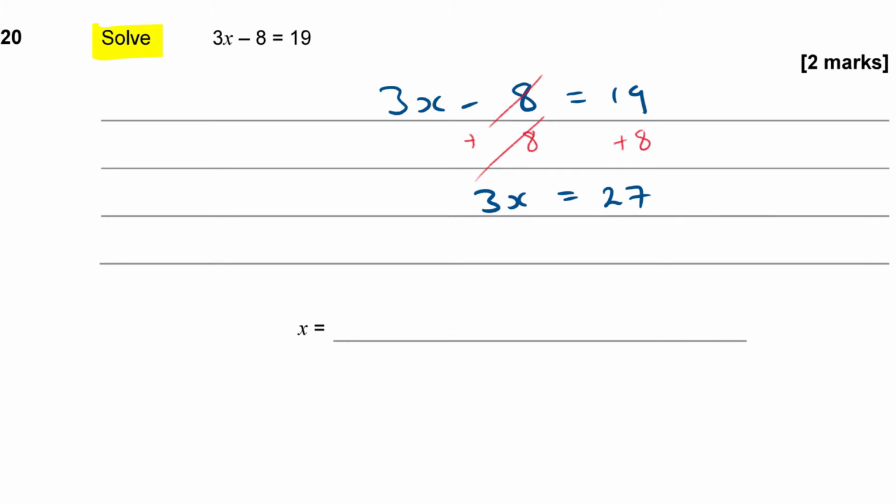The next thing I can do to get x by itself is to divide both sides by 3. Then 3 divided by 3 is just going to leave me with the x, and 27 divided by 3 is 9.